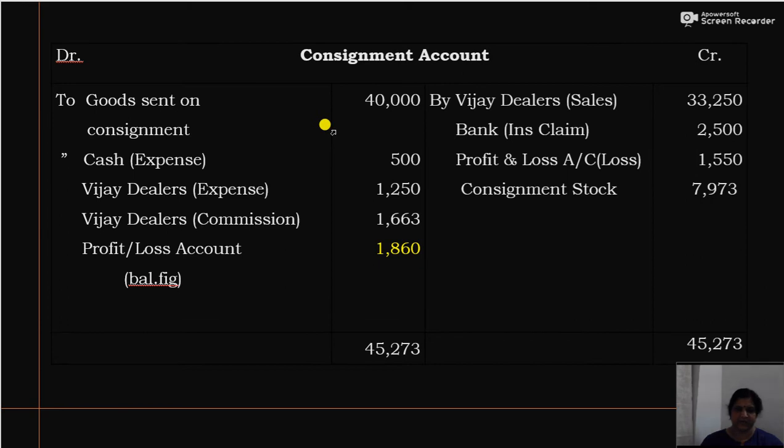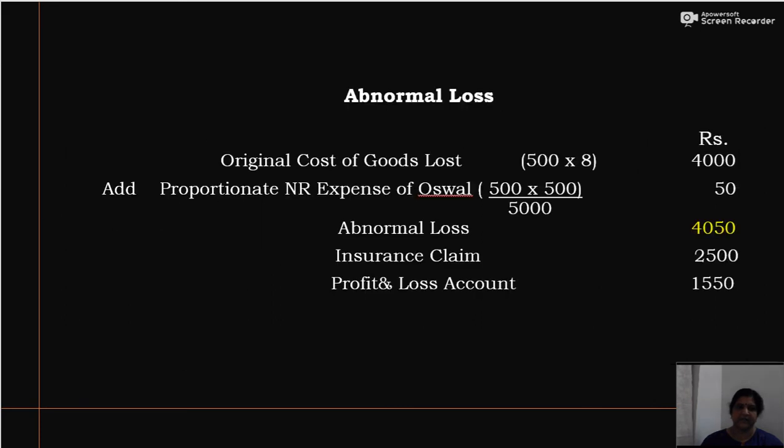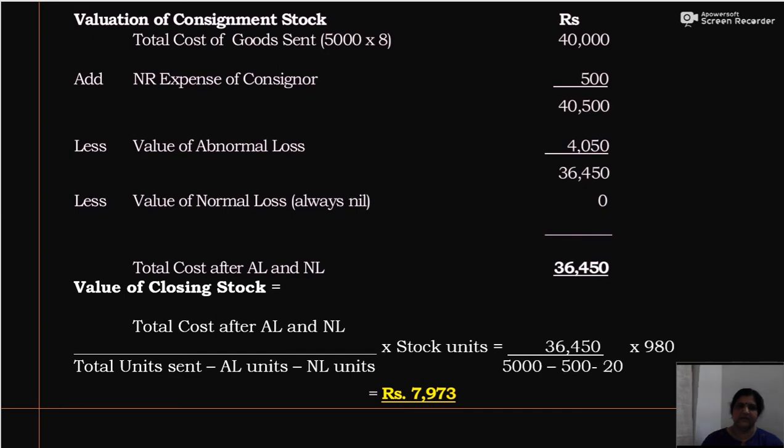Now the remaining accounts, that is the consignee's account, consignor's account, goods sent on consignment account, then abnormal loss account. So everything you have to prepare. Okay, in the working note there will be calculation of abnormal loss and also calculation of closing stock.